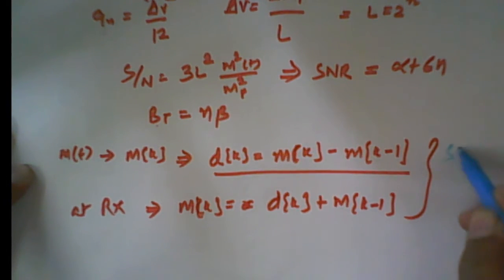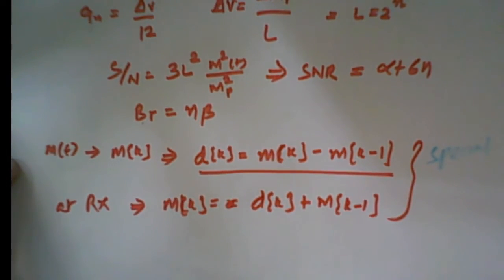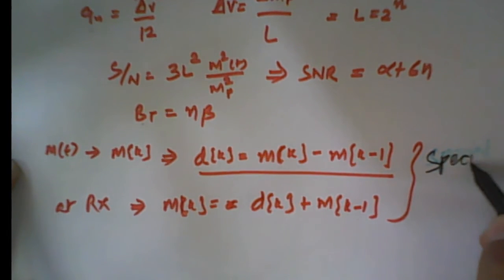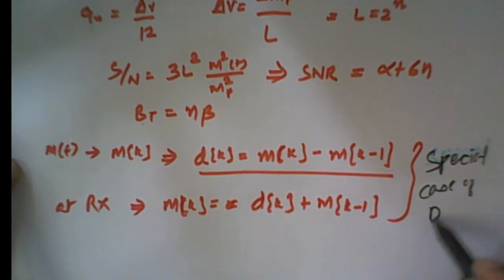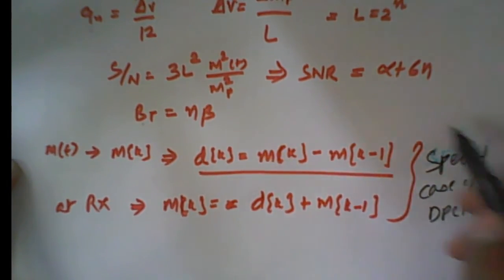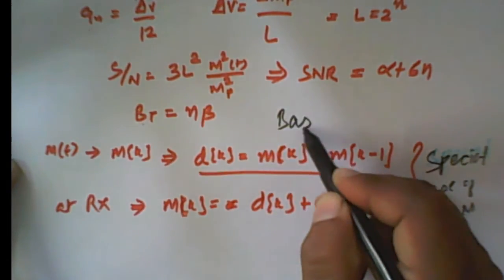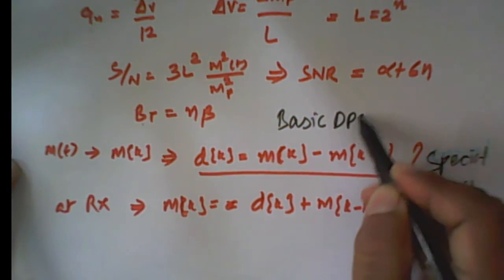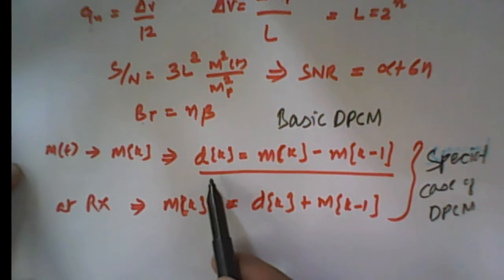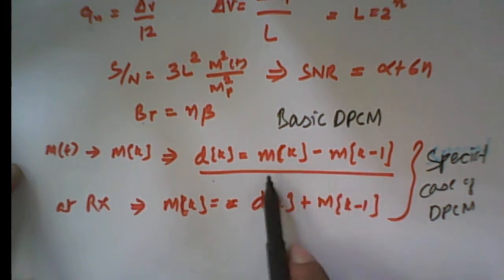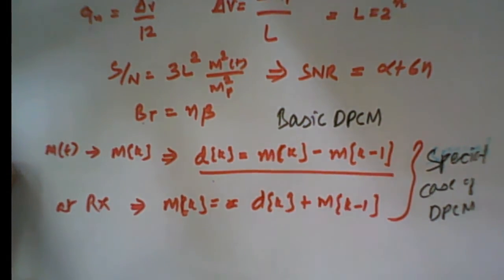This is the special case of DPCM, or basic differential pulse code modulation, where we are transmitting the difference of successive samples, m[k] minus m[k minus 1].